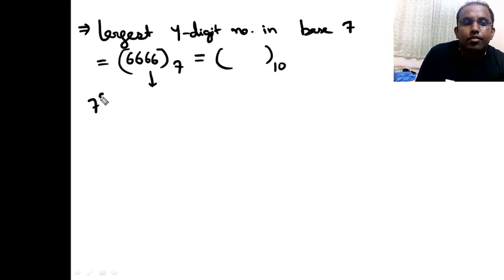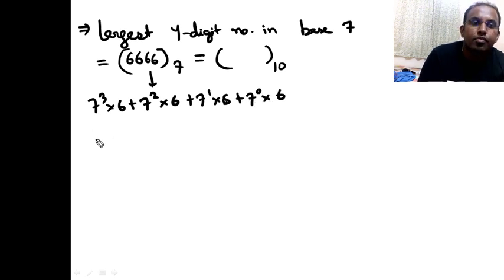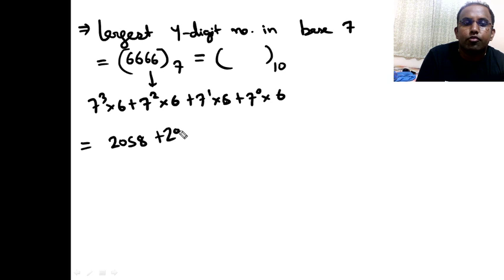Yeah, 7 cube into 6 plus 7 square into 6 plus 7 raised to 1 into 6 plus 7 raised to 0 into 6, right? This becomes how much? 343 into 6. Okay, that is I think 2058, right? 343 into 6, yeah, 2058. Okay, plus 49 into 6 is 294 plus 42 plus 6.